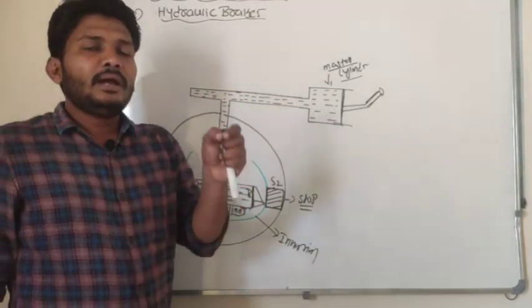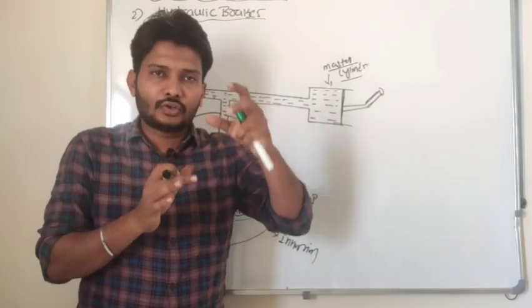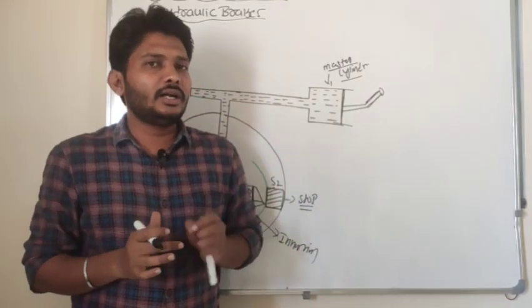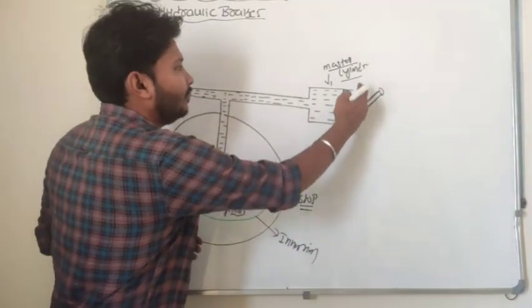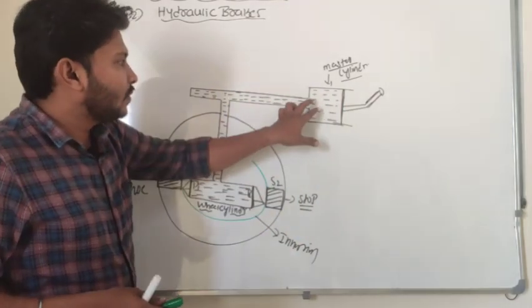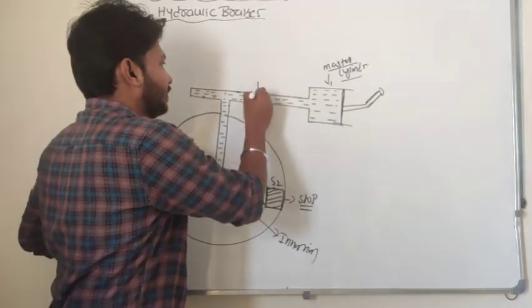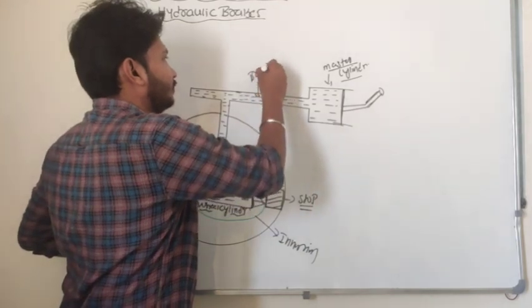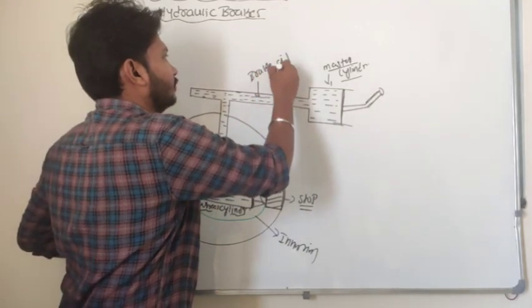So look here, in the brake system, I want to stop the rotation of the wheel. In order to stop the rotation of the wheel, I will apply pressure at one end of the fluid. Here brake oil is there, so this one is brake oil, right?